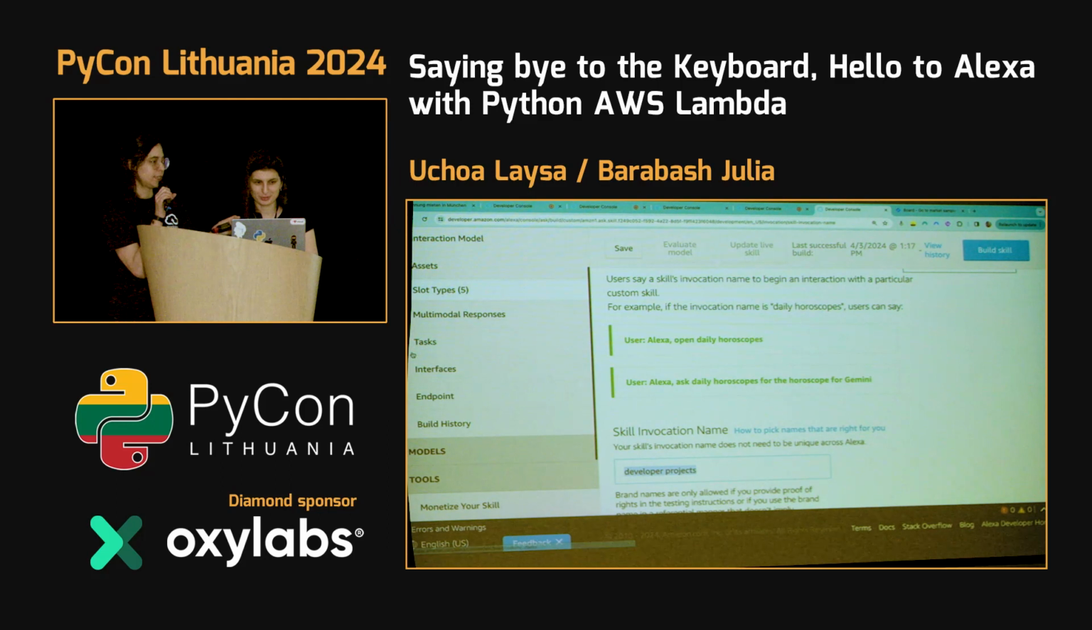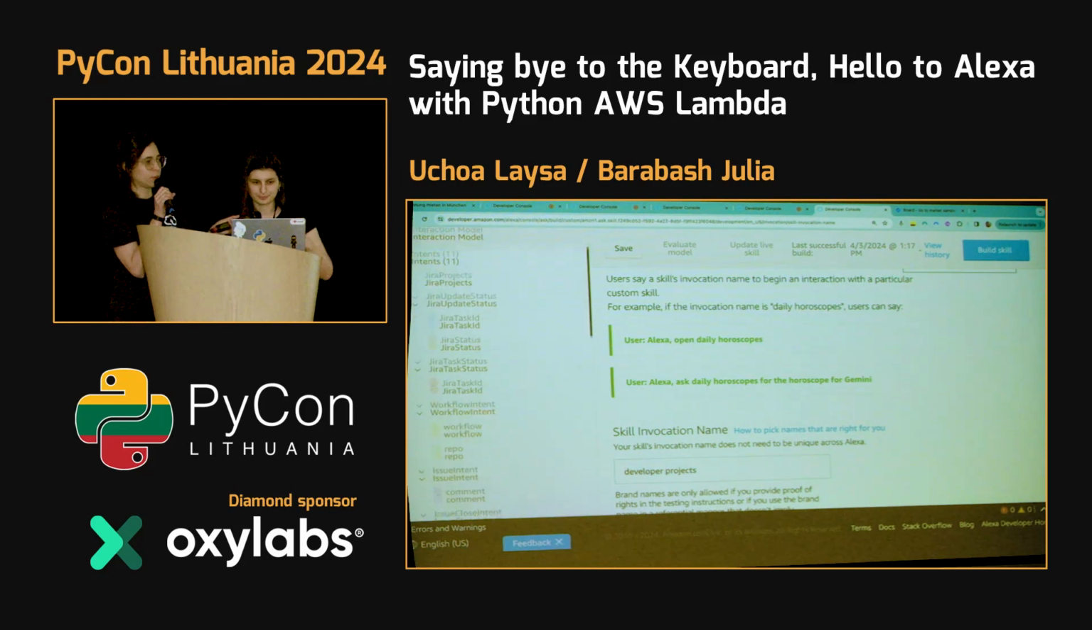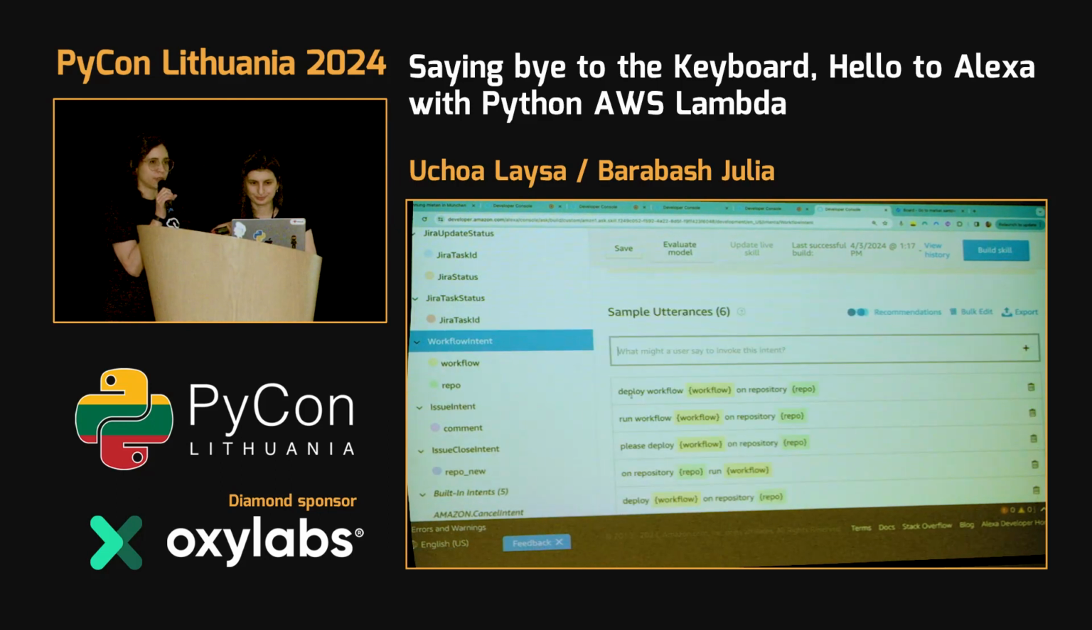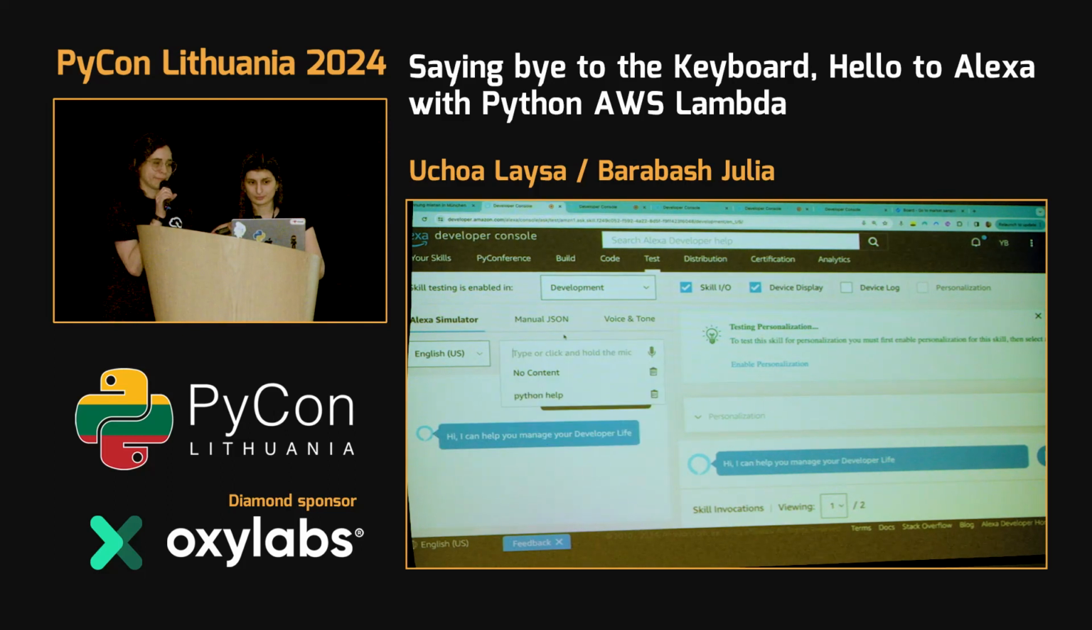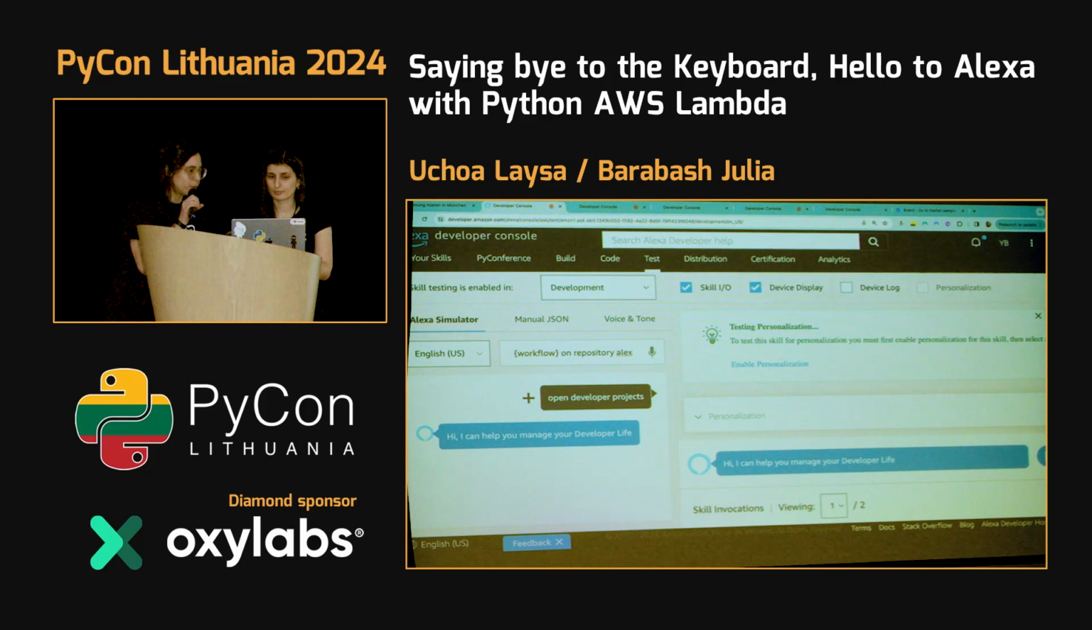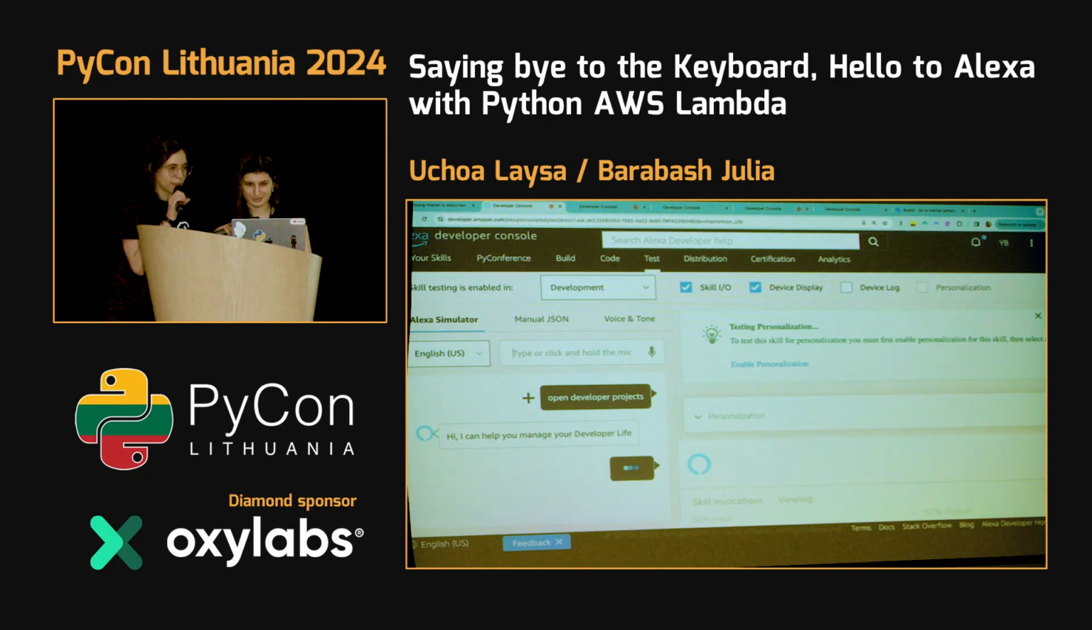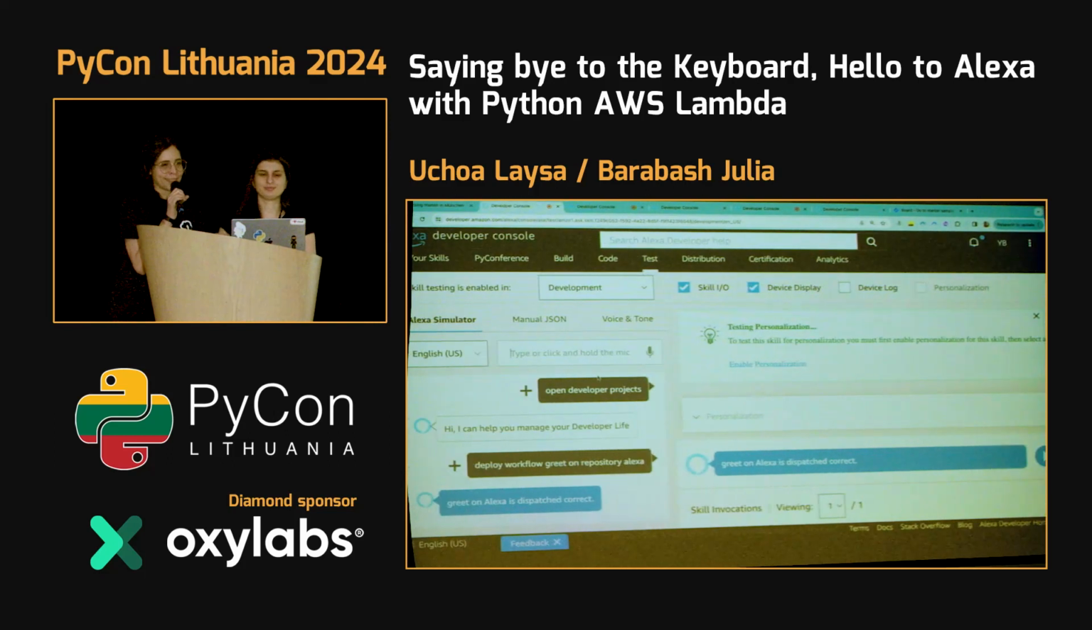There is also a way around that by using synonyms. If you know words that are very similar, you can tell it this word will be a synonym and make things similar. This makes it more complex, which I believe is how the default ones are done. We're going to try to deploy the GitHub action. Greet on Alexa is dispatched correct.